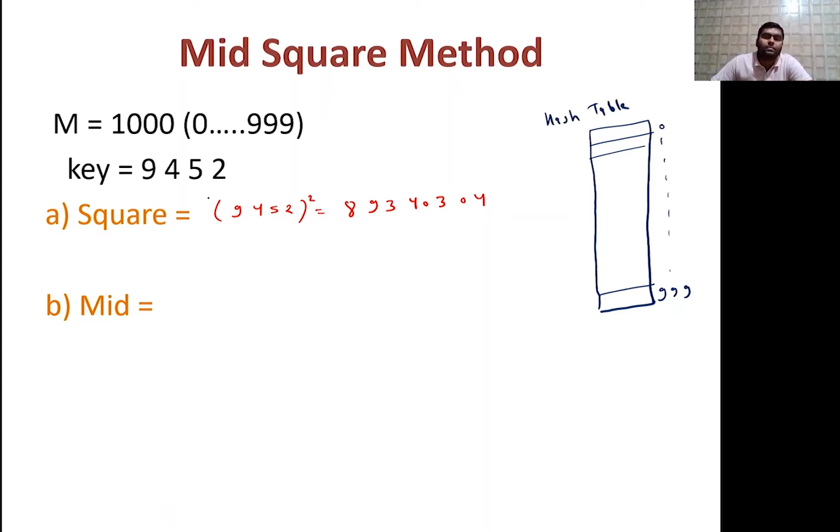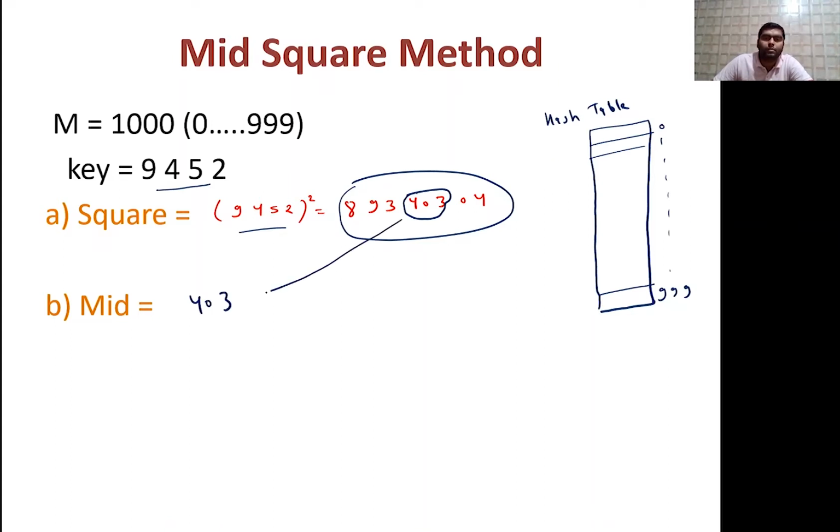Now what are we supposed to calculate? The hash address for the key 9452. So mid square, as the name suggests, means first square, then find the middle of that. So we will square 9452, and this will be the square. What will be the middle portion in that? The middle portion is like this, 403. So the middle portion will give you 403.